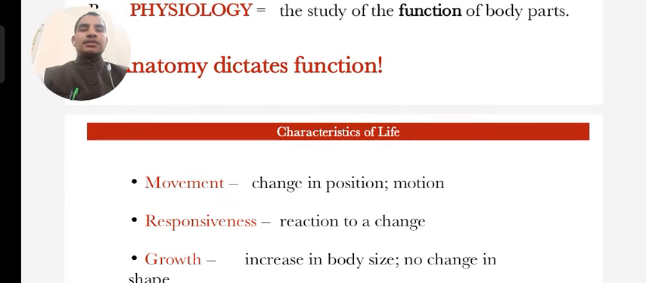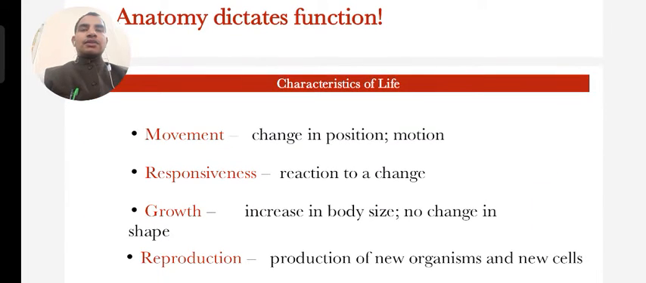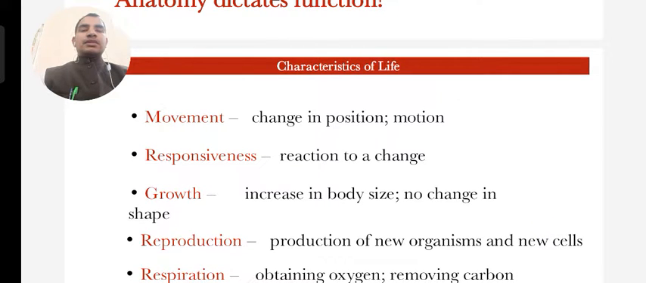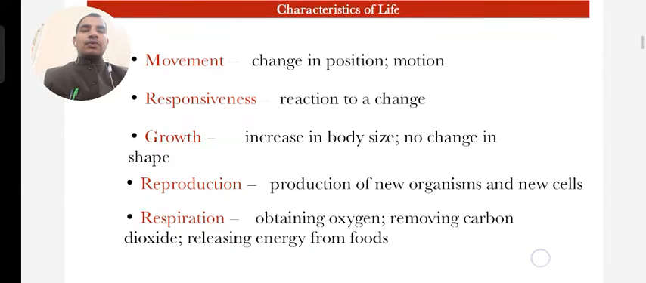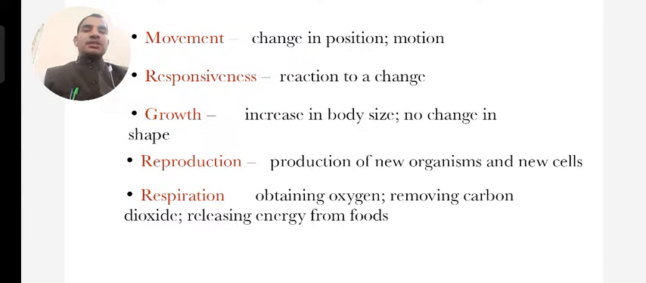Next are the following characteristics of life. Number one is movement, a change in position, and response to change. Growth is an increase in body size with no change in shape. Next is reproduction. Reproduction means the same cells replicate and modify to make the same cells.